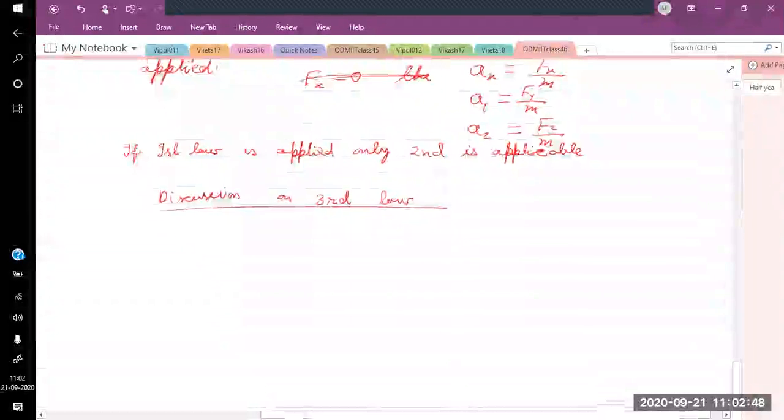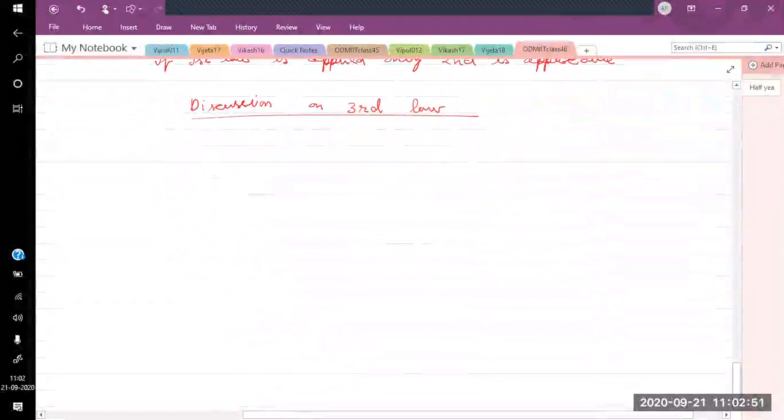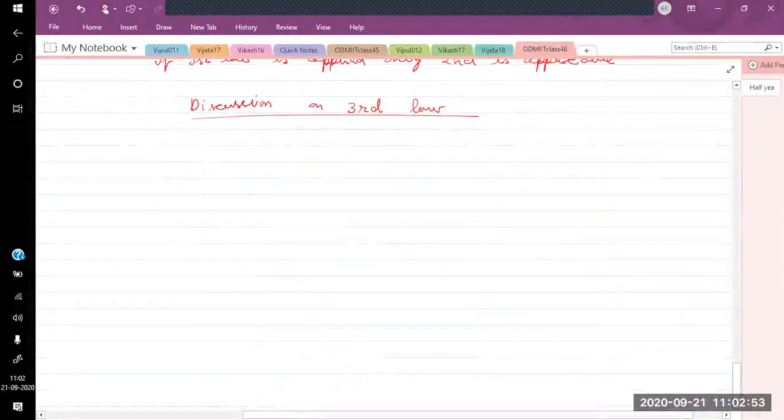So what is the third law? The third law says that there is an equal and opposite reaction. For every action, there is an equal and opposite reaction. So first, we should understand what is action and what is reaction, because action is a very vague word.